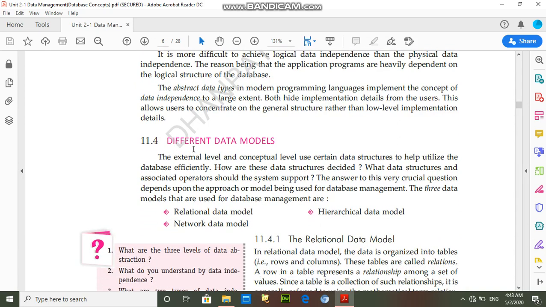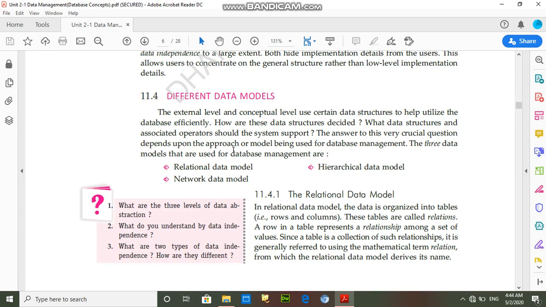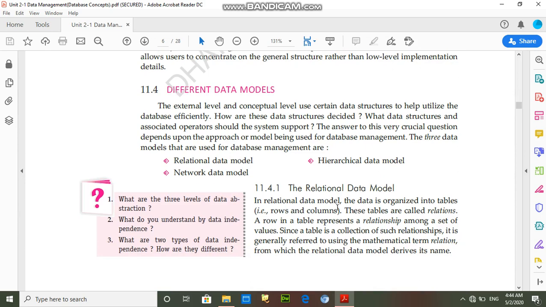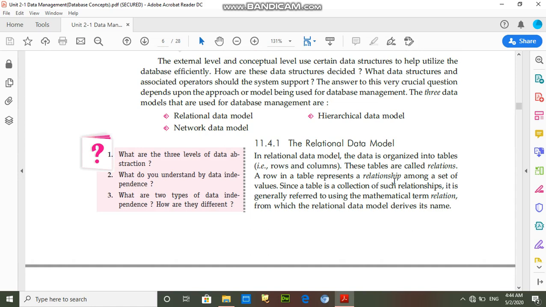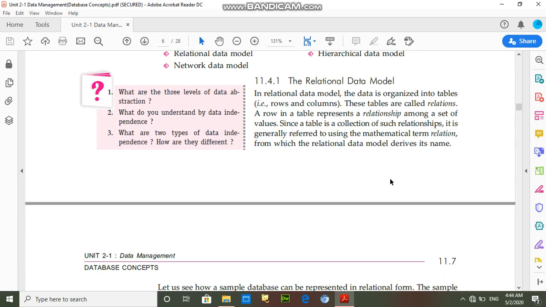And next topic is different data models. The student, a data model defines how the information will be stored in the database. This will be defined by the data model, and there are three types of data model. First is the relational data model, network data model, and the hierarchical data model. First is the relational data model. This data model defines that the information will be stored in row and column form, meaning in tabular form.